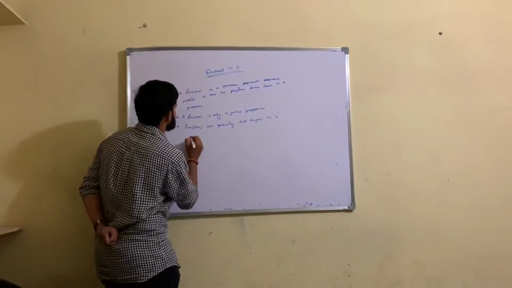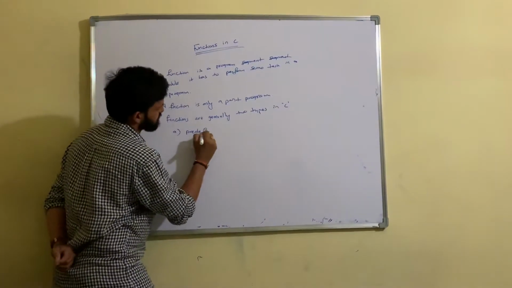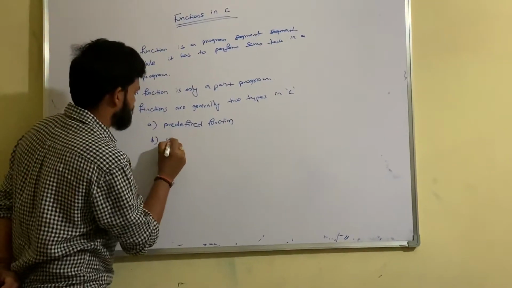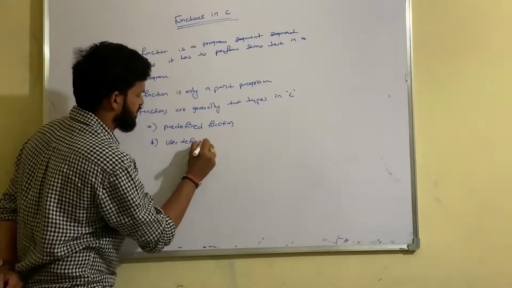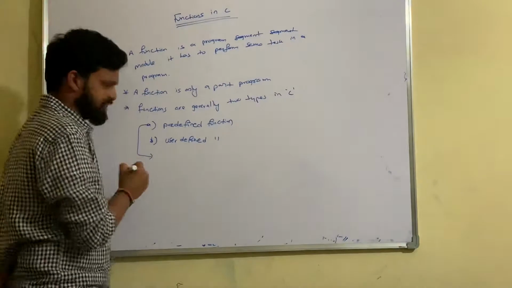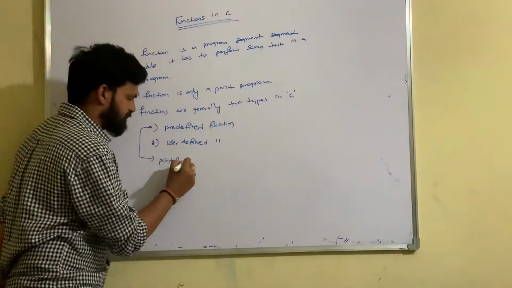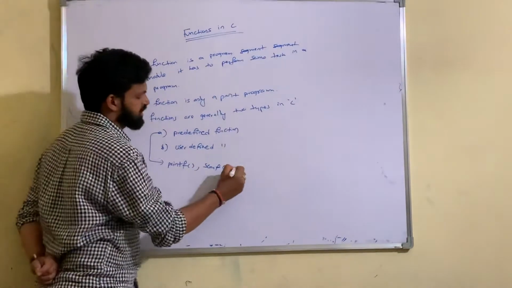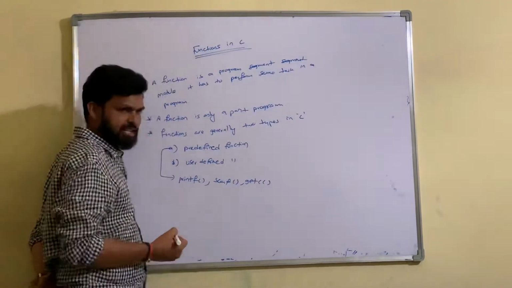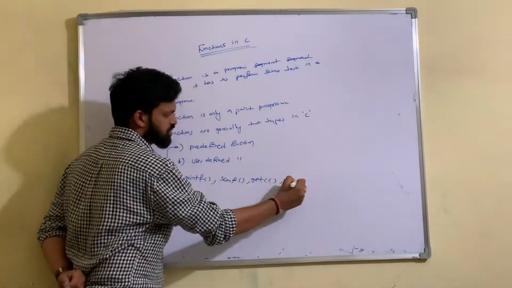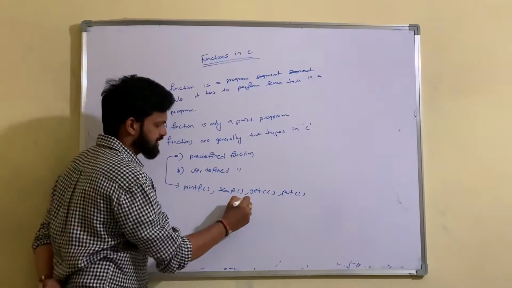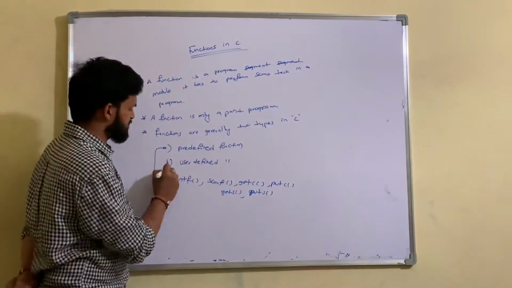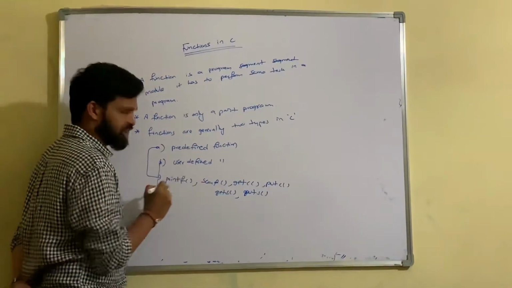Suppose the first one is a predefined function and the second one is a user-defined function. Predefined function, in the sense, first consider printf. Printf is an output function. Then scanf is an input function. Then getc, get character, is an input function, and putc, put character, is an output function. Then gets, get string, is an input function, and puts, put string, is an output function. This is about predefined functions.